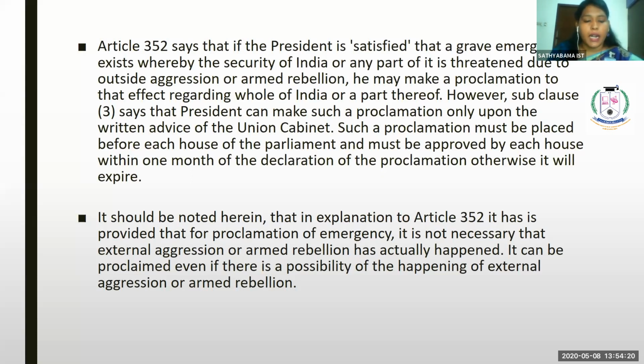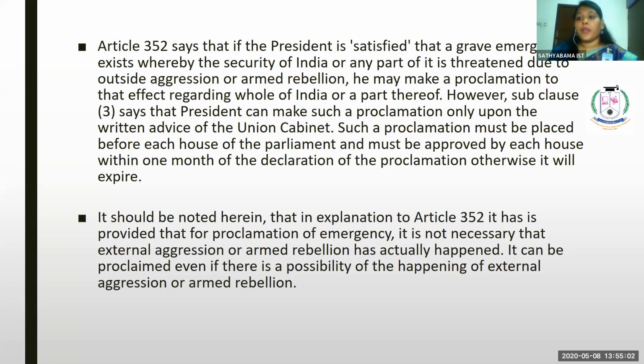However, subclause 3 says that the president can make such proclamation only upon the written advice of the Union Cabinet. Such a proclamation must be placed before each House of Parliament and must be approved by each House within one month of the declaration of the proclamation. Otherwise, it will expire. So the first thing is that Article 352 speaks about the emergency provision. If the president is satisfied that there is a grave emergency, he can proclaim emergency for the country.